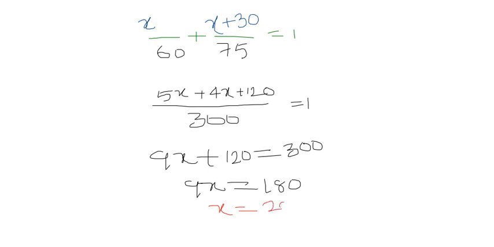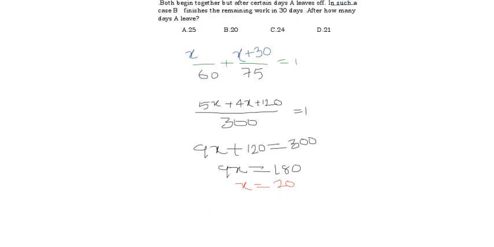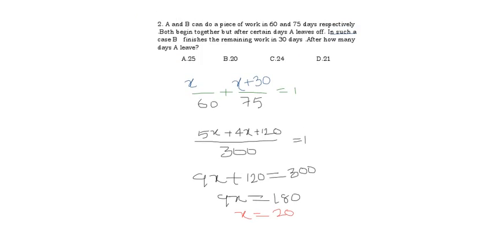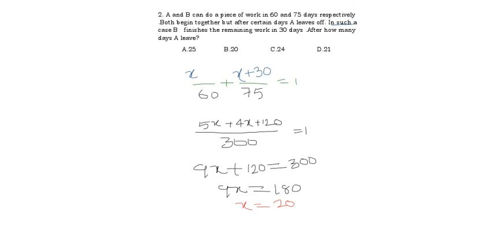After how many days A has left means 20 days. So our answer is 20. After how many days does A leave now? 20. B option, 20 is our answer. Next, moving to the third problem.